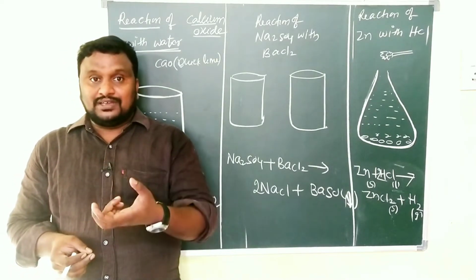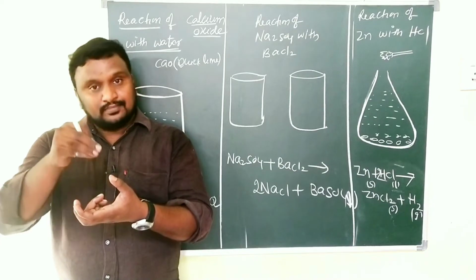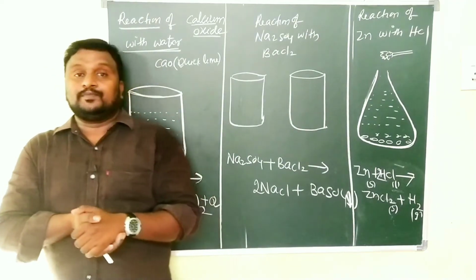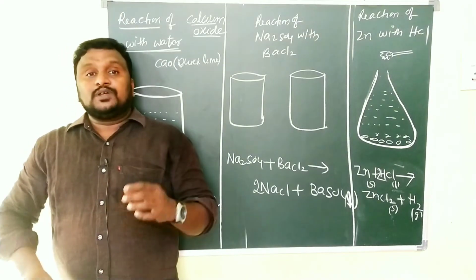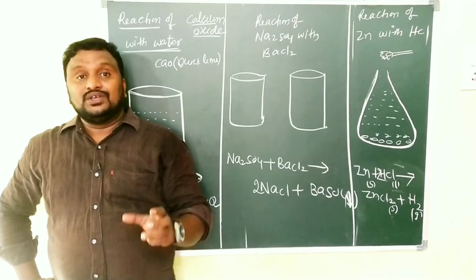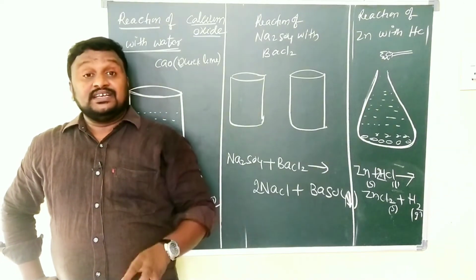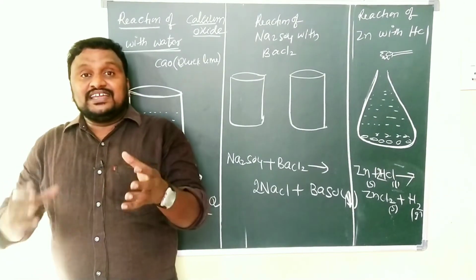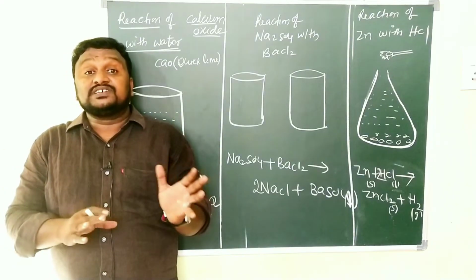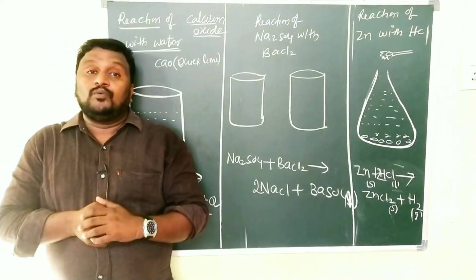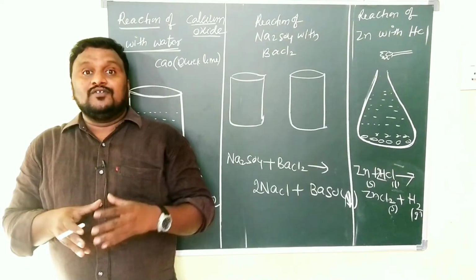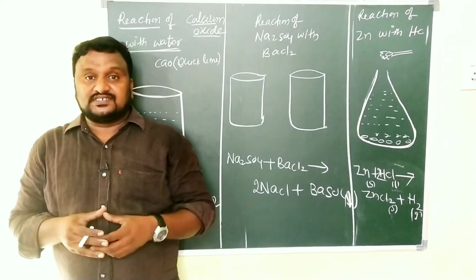So first we have taken a beaker and added some calcium oxide, and after that we added some water. Then after a few minutes you can touch the walls of the beaker, and you may feel heat. That represents that some chemical reaction takes place between the calcium oxide and water. So that represents the formation of a new substance.